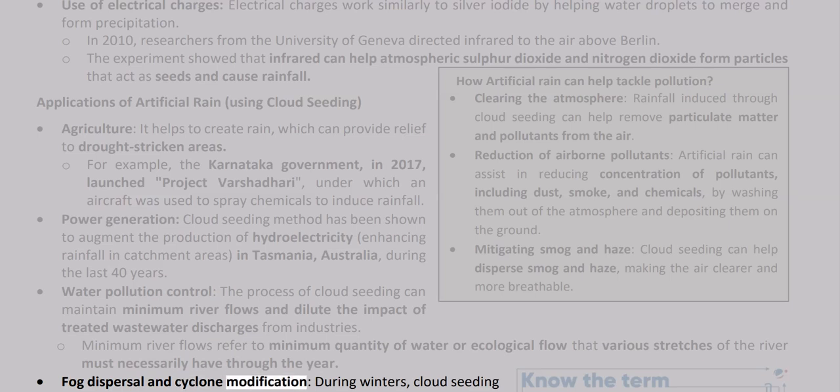Fog dispersal and cyclone modification. During winters, cloud seeding is initiated to increase the mountain snowpack to ensure that additional runoff is received during the spring melt season. For example, the USA in 1962 launched Project Skywater, aimed at fog dispersal, hail suppression, and cyclone modification. Controlling forest fires. In regions prone to wildfires, cloud seeding can be used to induce rainfall and help extinguish fires, preventing the release of smoke and pollutants into the atmosphere.